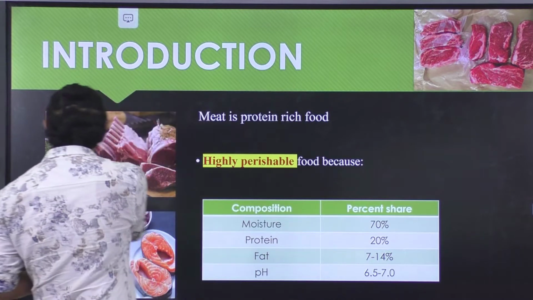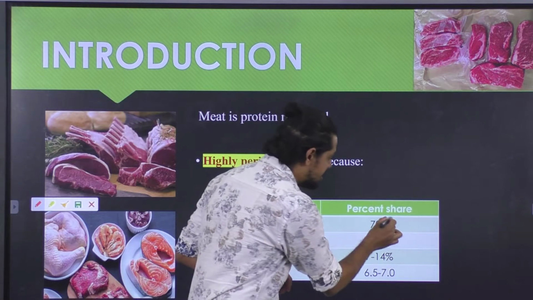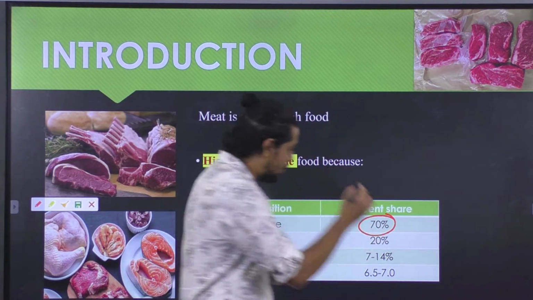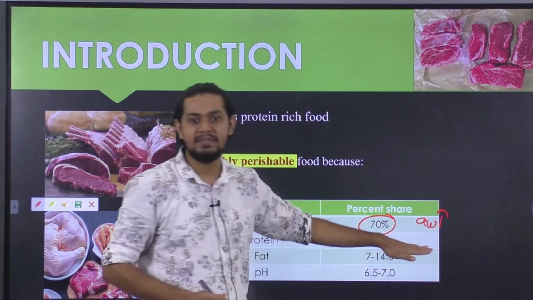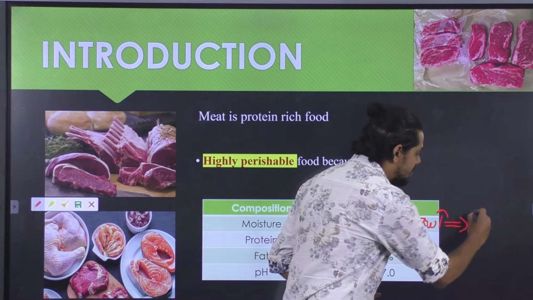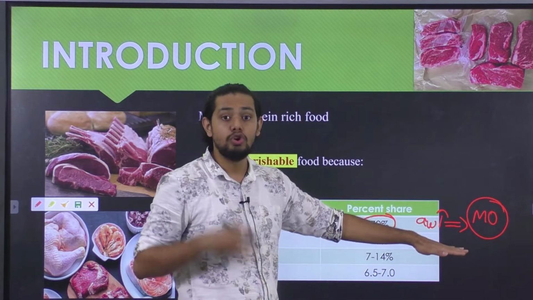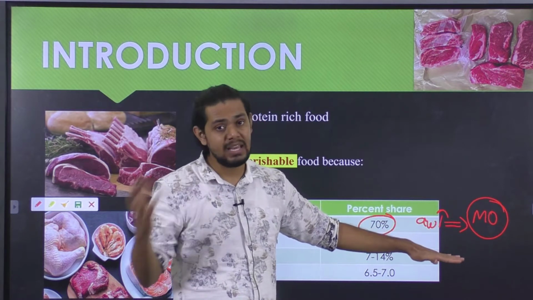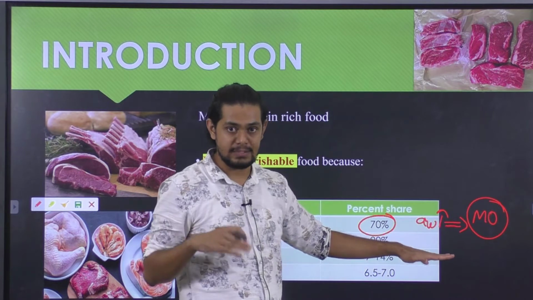So first, we have the moisture content. The moisture content in case of meat is 70%. That means that the water activity of the meat will be extremely high. If the water activity of the meat is high, it in turn facilitates microbial growth. So the microorganisms will be able to grow, multiply and bring in a lot of spoilage characteristics in case of meat as well as meat products.